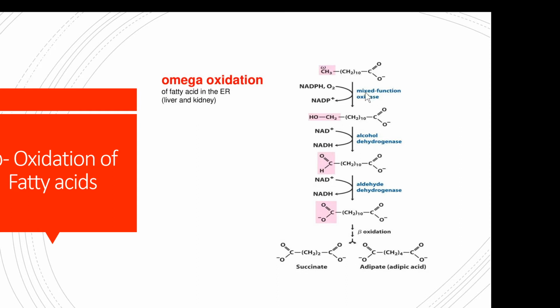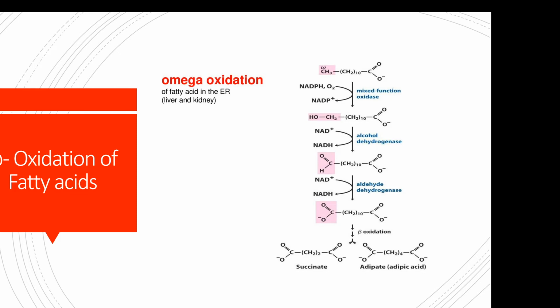Alkanes will be hydroxylated. The CH3 group of the omega carbon will be oxidized with the help of a mixed function oxidase. The enzyme name is omega hydroxylase. It requires cytochrome P450 and NADP+.